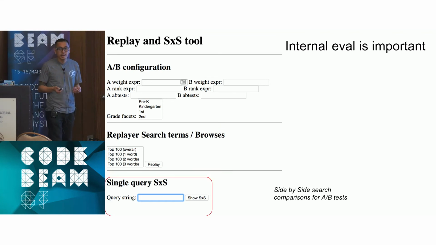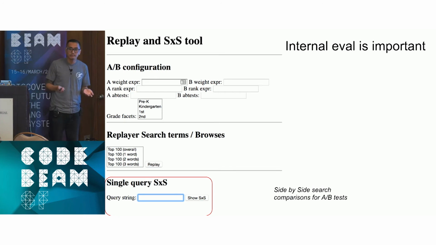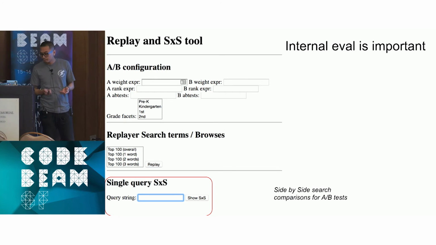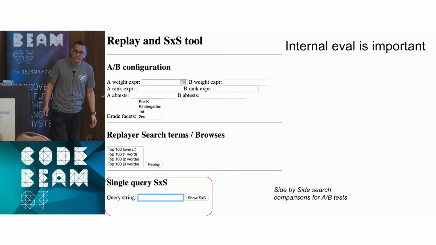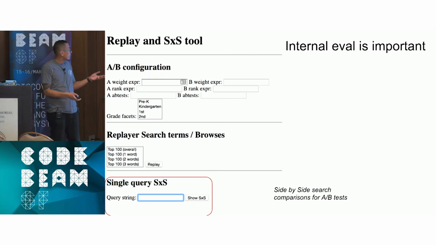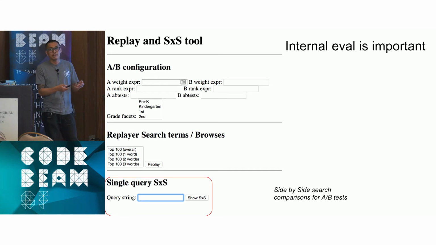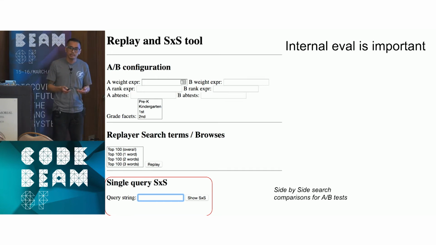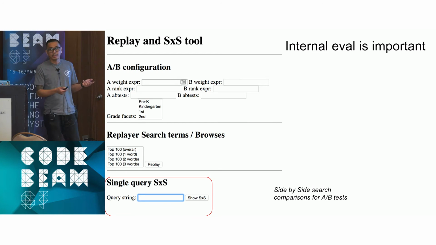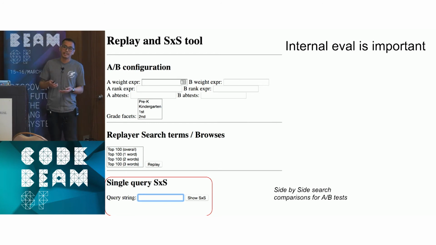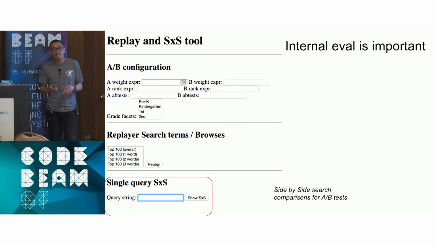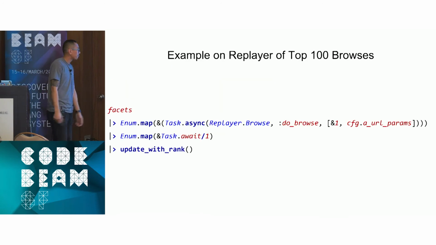And no search team would be complete without a side-by-side tool. We're able to just go through similar A/B configuration and see them side by side. And we're able to say, OK, in this variant of this search test we're doing, the algorithm brings less free items, or this one brings some of our top sellers out of page one, which in a marketplace, that's a big deal. So not something you really want.